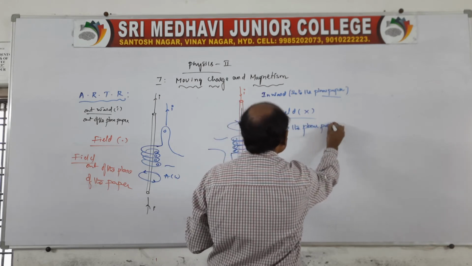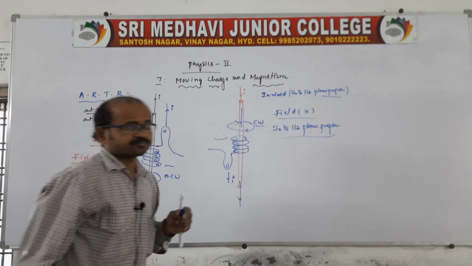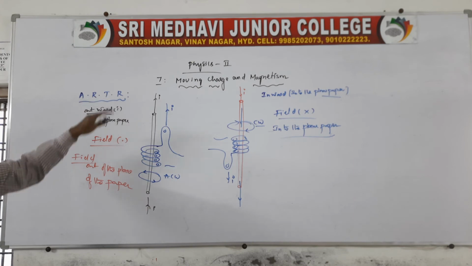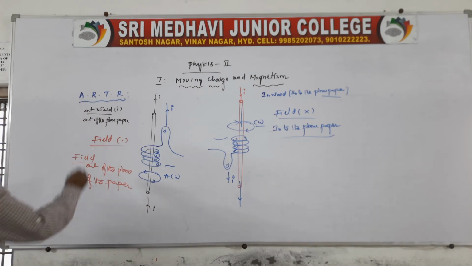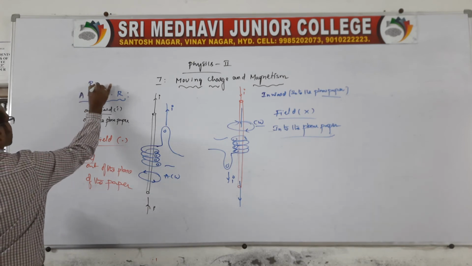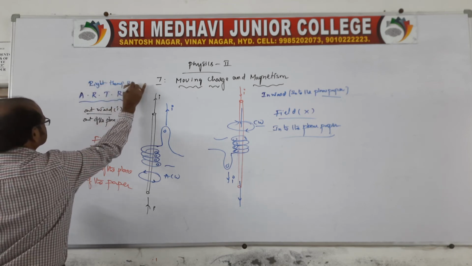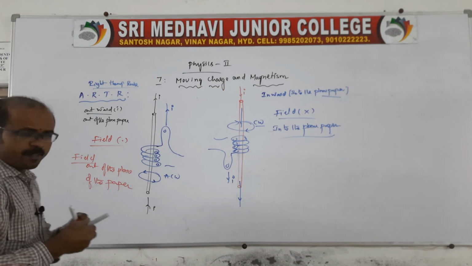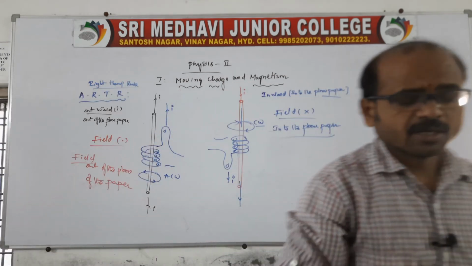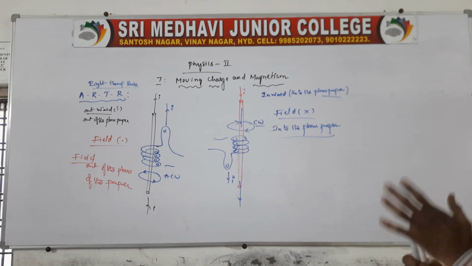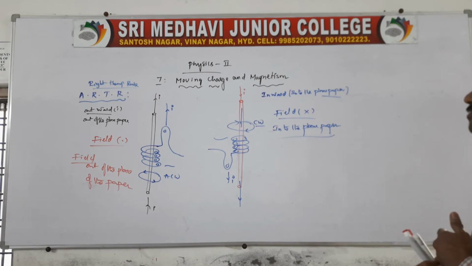If you know this information, then it is very, very important. We should remember all this information related to Ampere's right hand thumb rule. Okay, this is about the fields, and when the current is flowing out of the plane, and one more into the plane of the paper.